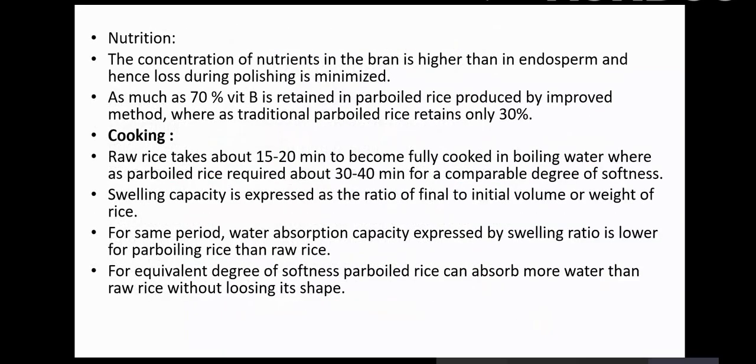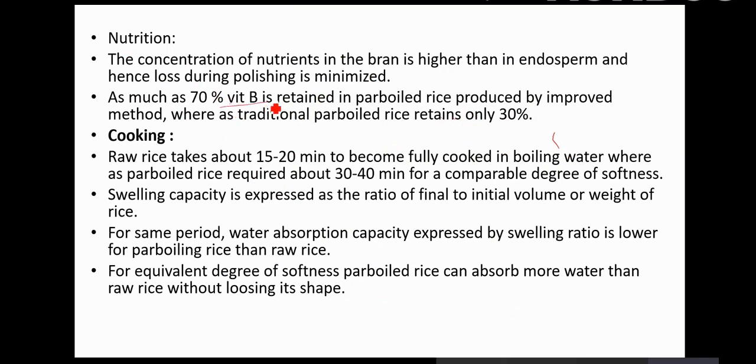What is the impact on nutrition? The concentration of nutrients in the bran is higher than in the endosperm, and hence loss during polishing is minimized. So when you are polishing by the traditional method, because of the abrasion and forces, you remove a lot of nutrients. But during the steaming or the soaking, the nutrients are leached inward.